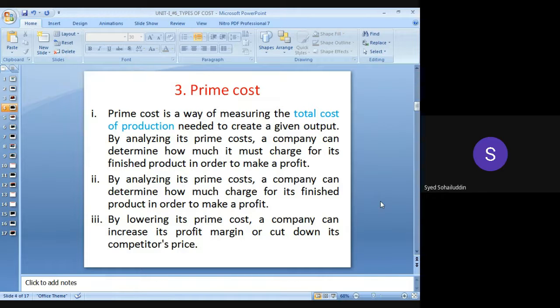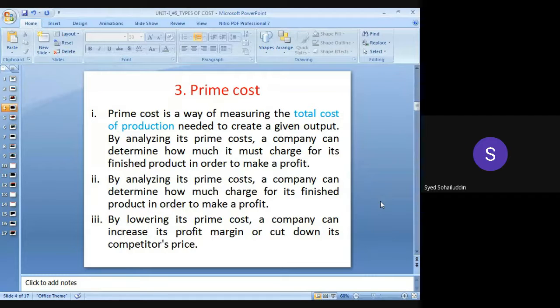So this is nothing but the complete cost from the first stage up to the last stage. What is the total cost required in factories, in production industries? So what is the total cost from the starting stage up to the completion stage? What is the total amount required? This is nothing but the prime cost. So depending upon this prime cost, the manager or the higher level authorities will fix the profit.